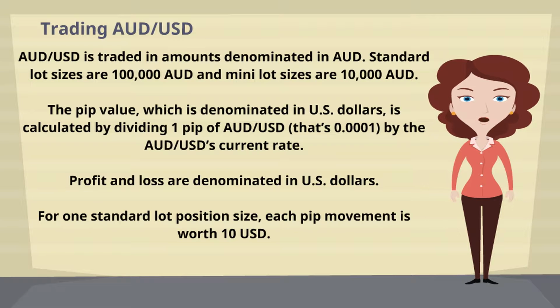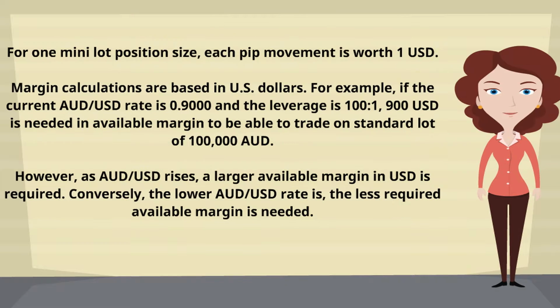Trading Australian dollar to US dollar. Australian dollar to US dollar is traded in amounts denominated in AUD. Standard lot sizes are 100,000 Australian dollars and mini lot sizes are 10,000 Australian dollars. The pip value, which is denominated in US dollars, is calculated by dividing 1 pip of Australian dollar to US dollar, that's 0.0001, by the Australian dollar to US dollar's current rate. Profit and loss are denominated in US dollars. For one standard lot position size, each pip movement is worth 10 US dollars. For one mini lot position size, each pip movement is worth 1 US dollar.